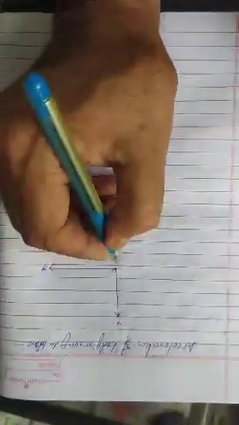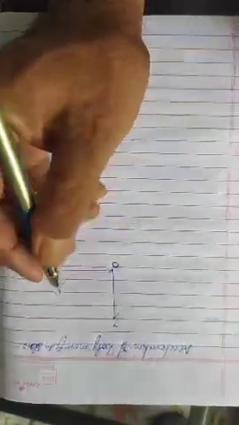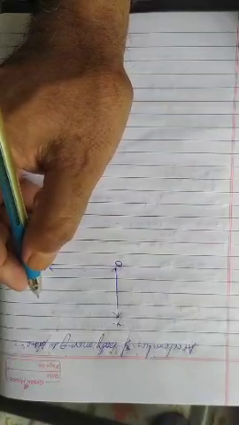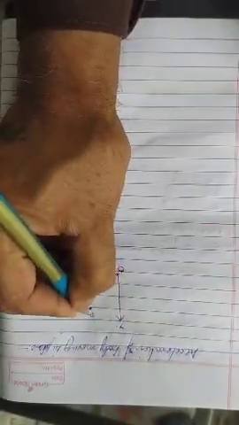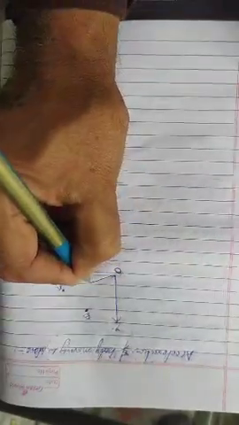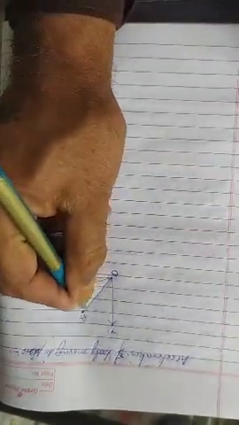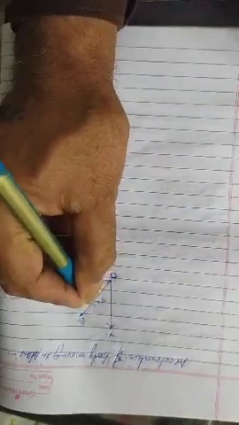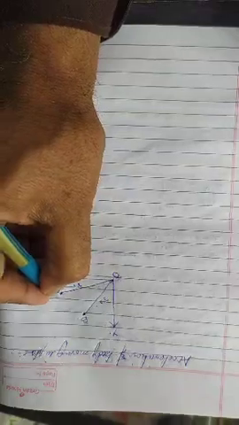Acceleration of a body moving in a plane. Now consider a body moving in the xy plane. Let the body move from A to B, having position vectors r1 and r2.